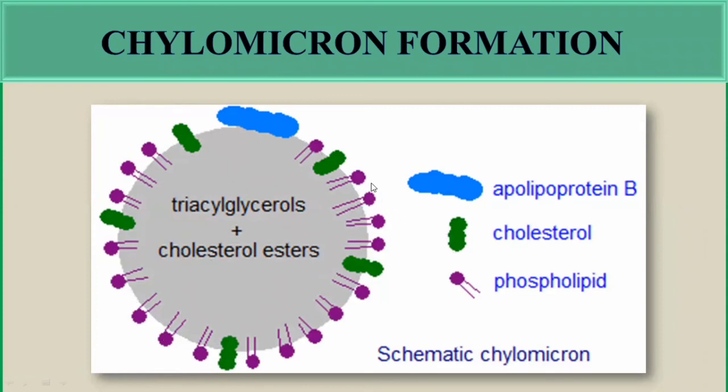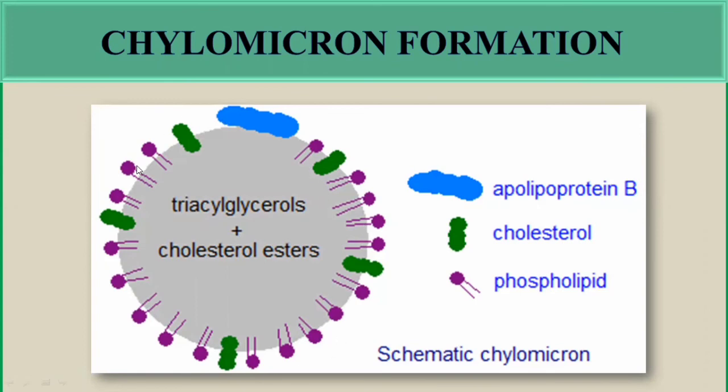The phospholipids have both a hydrophobic region and a hydrophilic region, so they will arrange themselves to make them soluble. And there is the apolipoprotein B, which will also be surrounded by the phospholipids and the cholesterol, and inside there will be triacylglycerol and cholesterol esters. So this is the structure of the chylomicron.